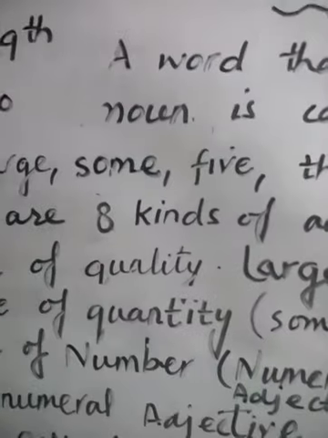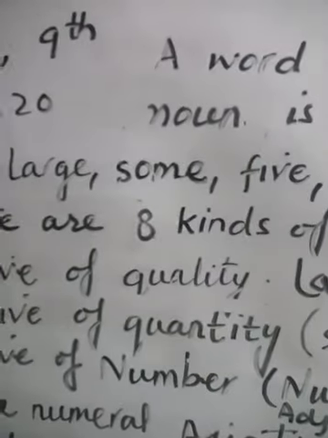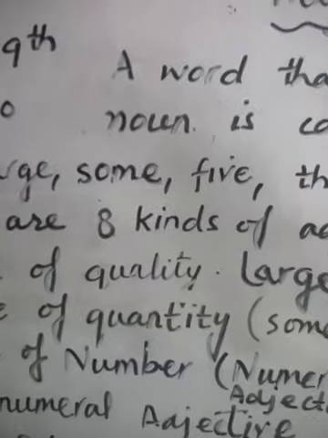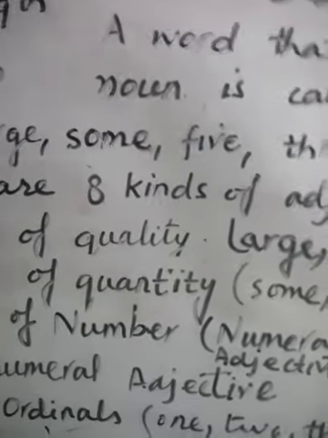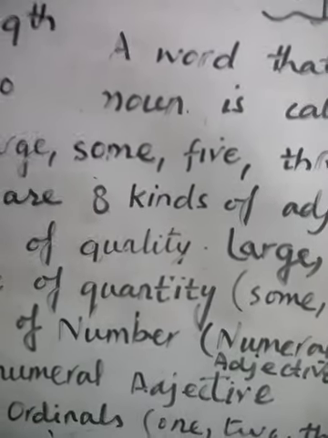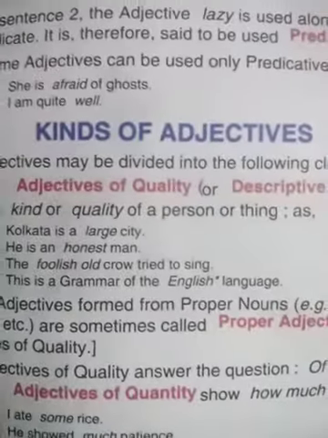Students, number 1, adjective of quality. It shows the characteristic of a noun. As we have done in the examples: Karachi is a large city. He is an honest man. The foolish old crow tried to sing. This is a grammar of the English language. In these examples, the particular words that are adjectives: large, honest, foolish, English.